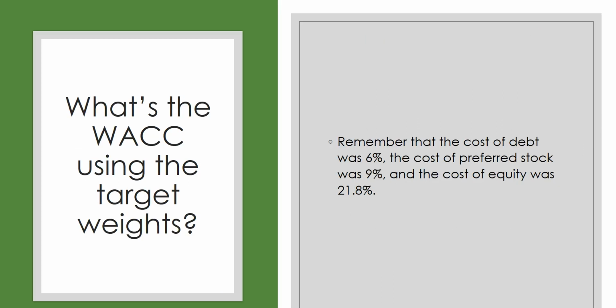So let's remember that the cost of debt was 6%, the cost of preferred stock was 9%, and the cost of common stock was 12.8%. Now remember, this was the after-tax cost of debt. The before-tax cost of debt was 10%, and we had a tax rate of 40%.